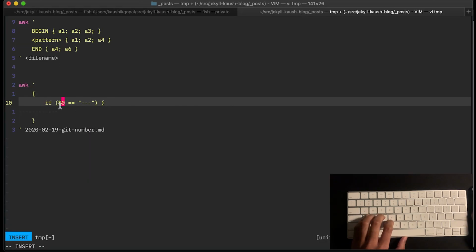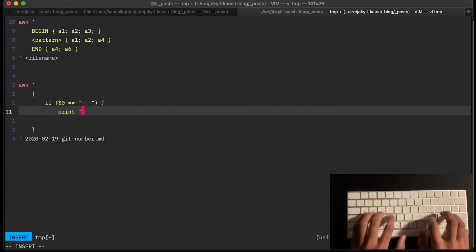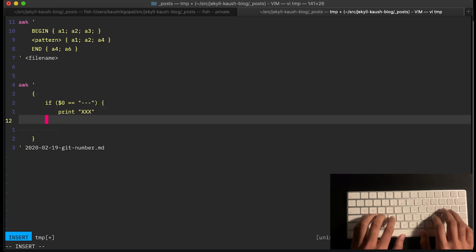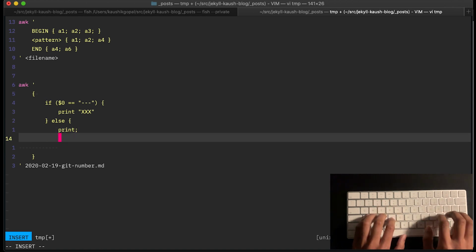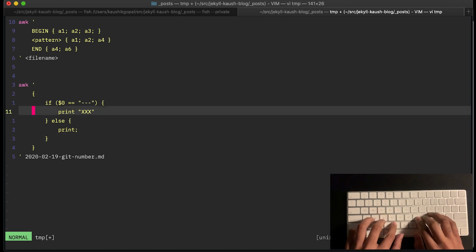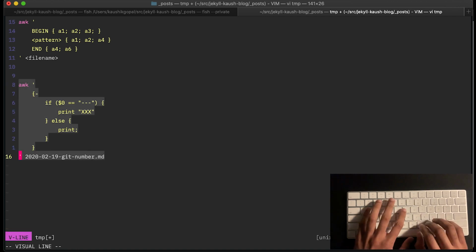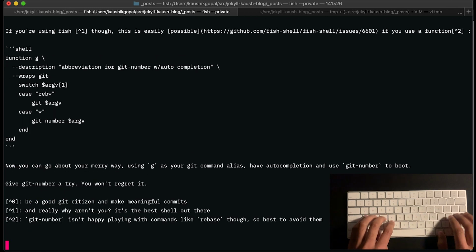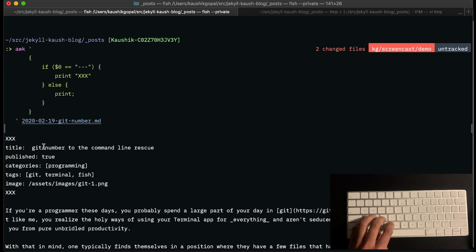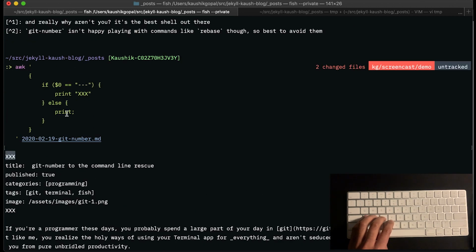which is why what I'm doing now is I'm telling awk, if the entire line is equal to just 3 dashes, then do something. For now, what I'm going to do is I'm just going to print 3 XXXs instead of that, and I can add an else line where I say, hey, if not, just go ahead and print the line. So what this does now is it tries to identify just the portion of the front matter separators. So if I paste this and check it out, there we go. Awk replaces the 3 hyphens just with 3 XXXs. And as you can see, this makes it easier for me to start to identify just this portion.